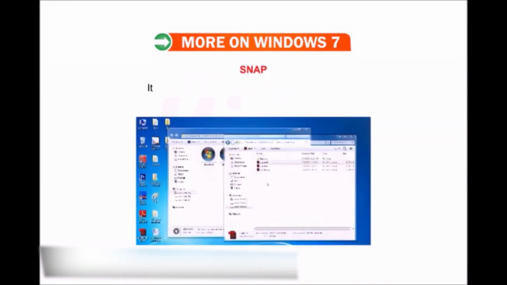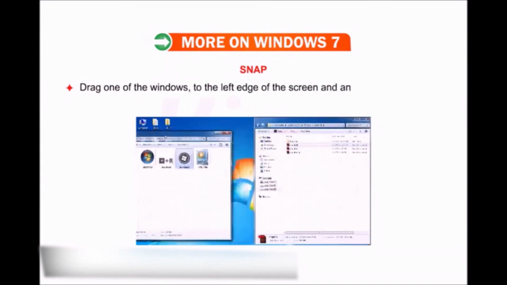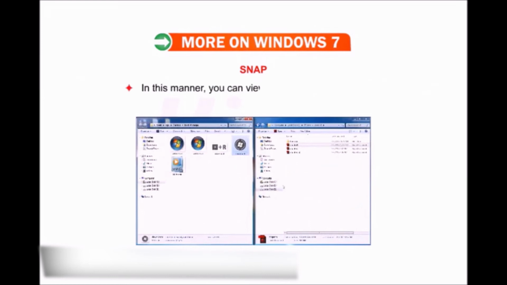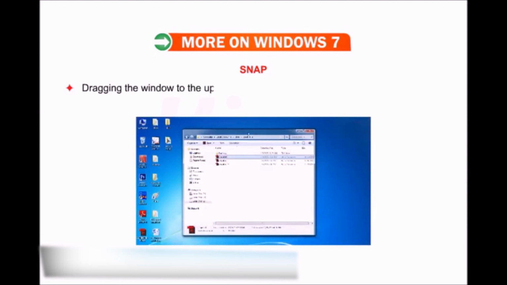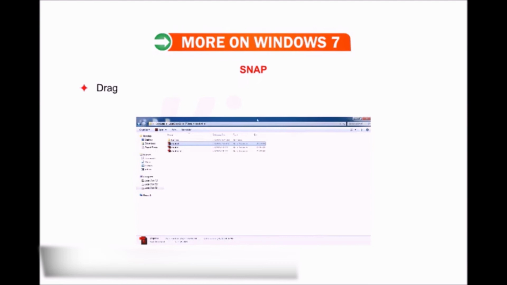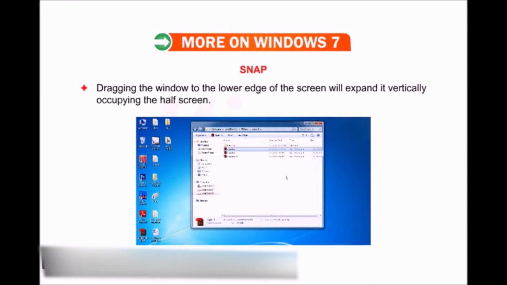Snap. It is a quicker method to resize the open window. Drag one of the windows to the left edge of the screen and another to the right edge. In this manner, you can view two windows side by side. Dragging the window to the upper edge of the screen will take up the entire screen. Dragging the window to the lower edge of the screen will expand it vertically, occupying the half screen.